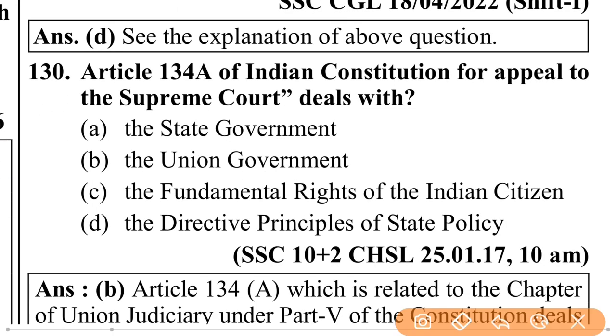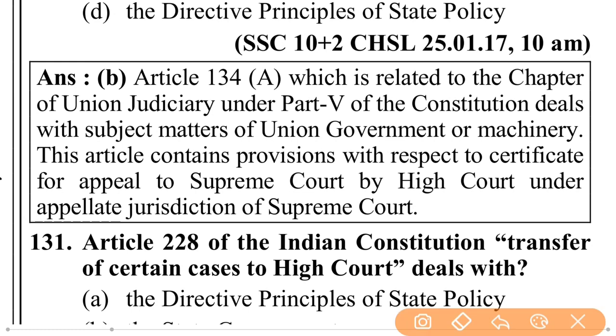Article 134A of Indian Constitution for appeal to the Supreme Court deals with the state government, the union government, the fundamental rights of the Indian citizen, the directive principle of state policy, that is the union government. Article 134A, which is related to the chapter of union judiciary under Part 5 of the Constitution, deals with subject matters of union government or machinery. This article contains provision with respect to certificate for appeal to Supreme Court by High Court under appellate jurisdiction of Supreme Court.